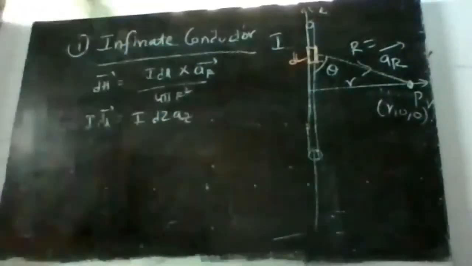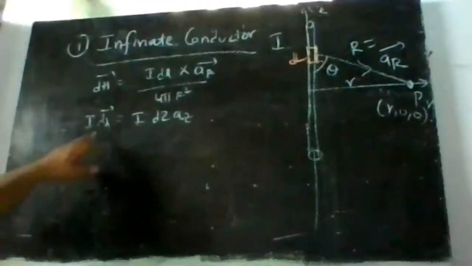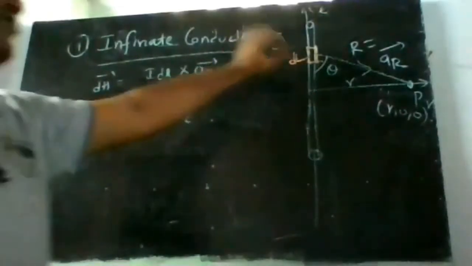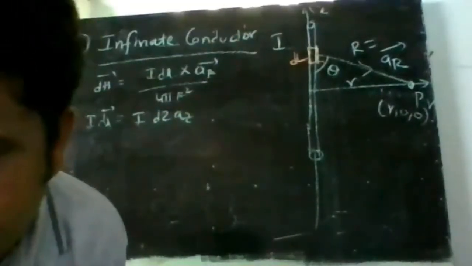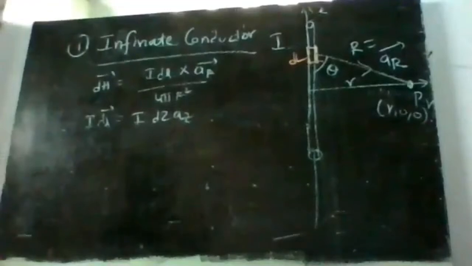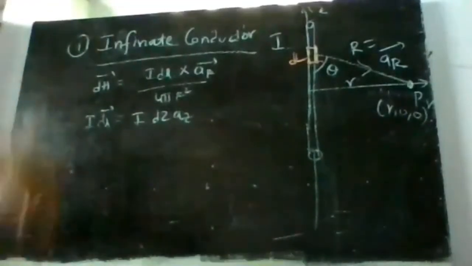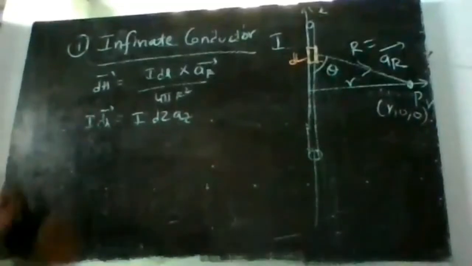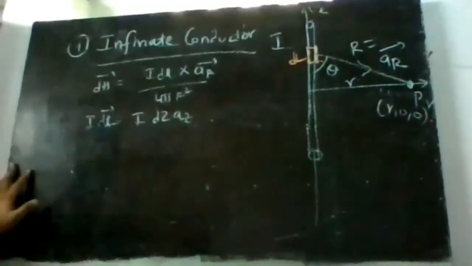In a cylindrical system, the general formula for dL bar is dr ar plus r d phi a phi plus dz az. But here the infinite conductor is varying along the z axis, so we consider dL bar as dz az. Clear with this, right?